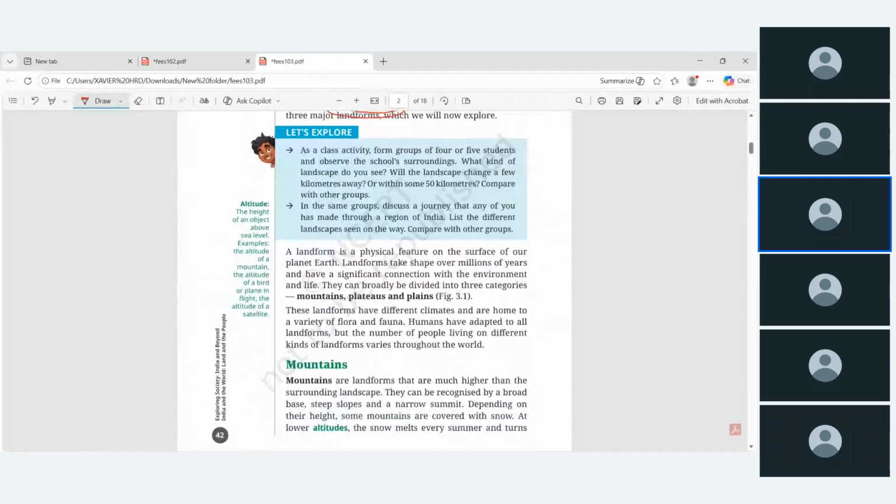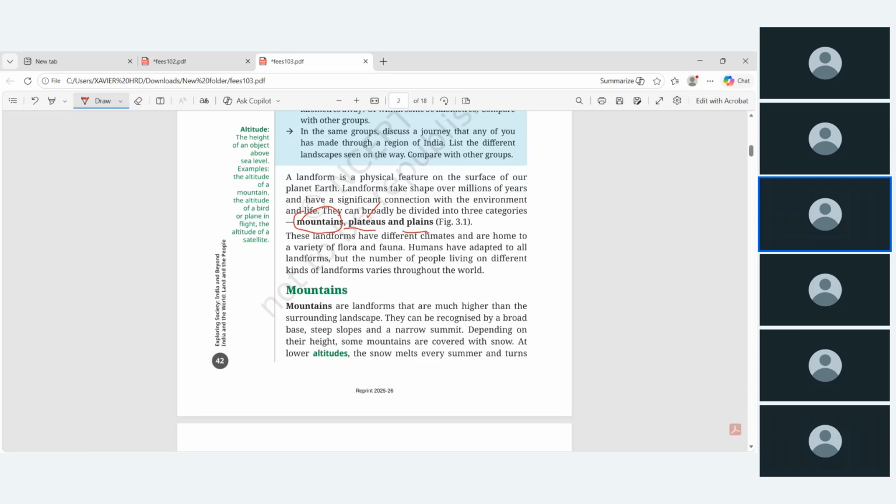So now the major landforms we can divide into 3 categories: mountains, plateaus, and plains. Plateaus, and plains means samaveli. So one by one we can see: what is a mountain, what is a plateau, and what are plains?